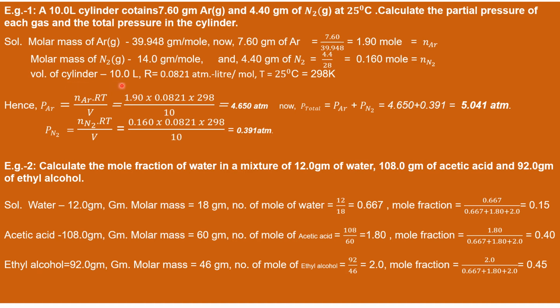Volume of cylinder 10 liter, gas constant 0.821 atmosphere liter per mole.